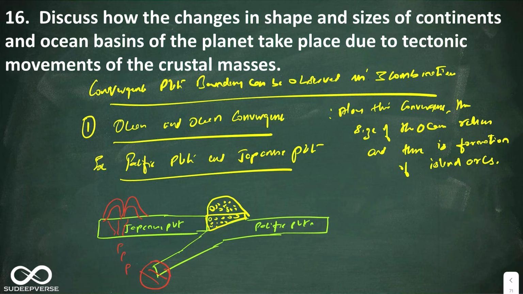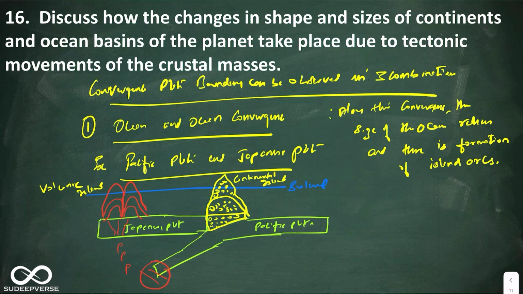Now when this volcanic mountain and fold mountain keep rising, as it rises, when it reaches above the sea level, it becomes what you call volcanic islands, if this is the sea level. And if the volcanic mountain rises, as well as if this fold mountain rises above the sea level, then look at this, this becomes continental island, and this becomes volcanic island.